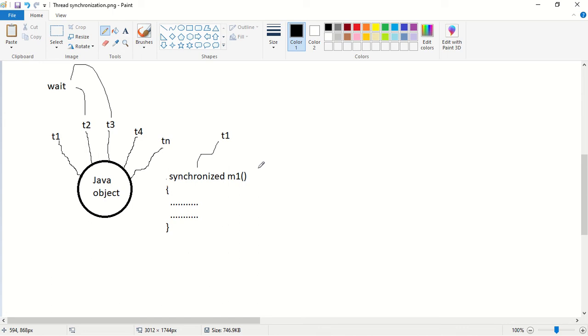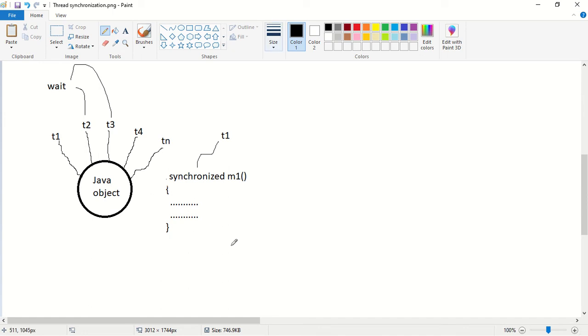So what will happen? This will increase the waiting time of the threads, and it will reduce the performance of the application. So the synchronized keyword increases the waiting time of a thread and reduces the performance of a system. This is the main disadvantage of the synchronized keyword. So what is the main advantage? The main advantage is that it resolves the data inconsistency problem. The main disadvantage is that it increases the waiting time of a thread and reduces the performance of an application.